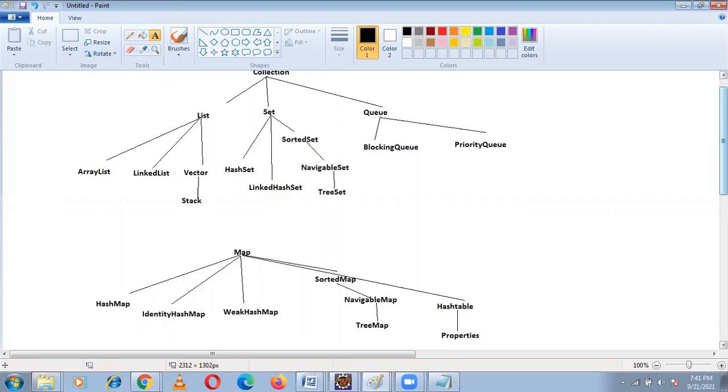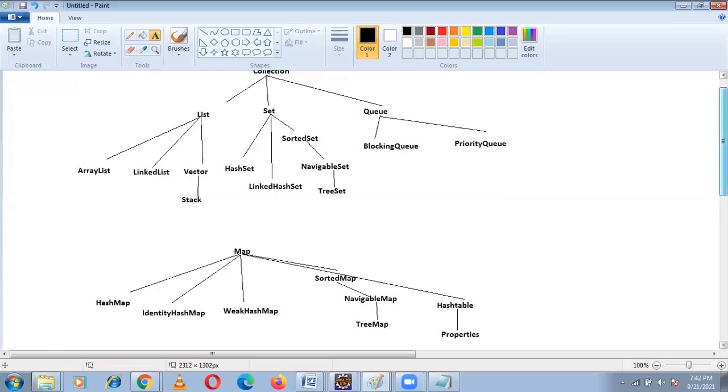Up to now we discussed what is collection, what is list, set, sorted set, navigable set, and all the interfaces. We discussed 9 interfaces totally. Map is a different interface, it doesn't come under collection. It is different from collection. Collection is not a parent of map. This is about the block diagram of the collection framework.